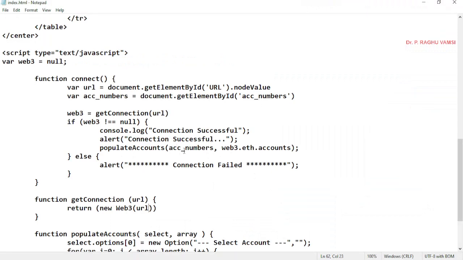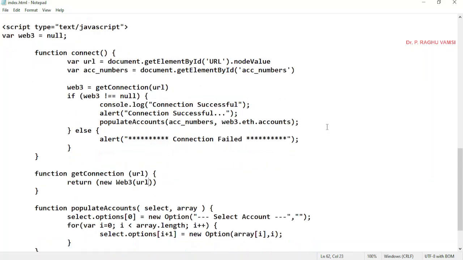populate accounts of account_numbers and web3.eth.accounts. See, web3.eth.accounts directly will be an array in case of 0.19.0. But in case of 1.6.1, it is using a promise method. So that is the reason we cannot directly use this here. For this, we'll remove this here, and we'll try to make the changes in the populate accounts function.